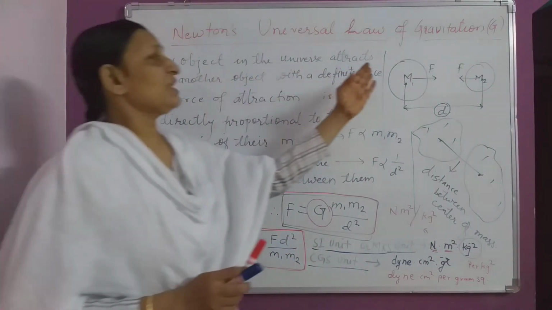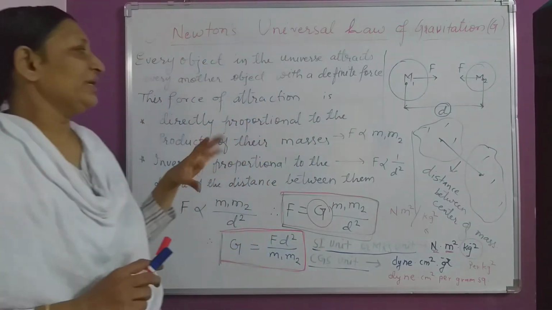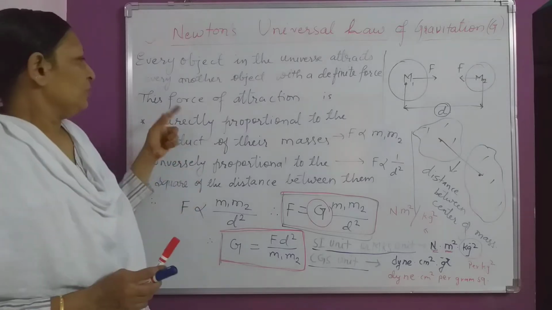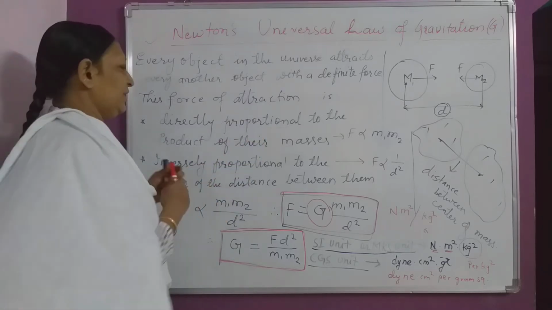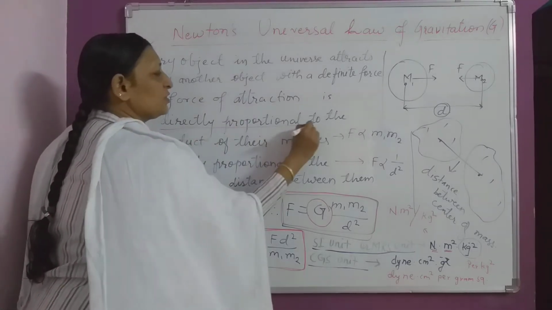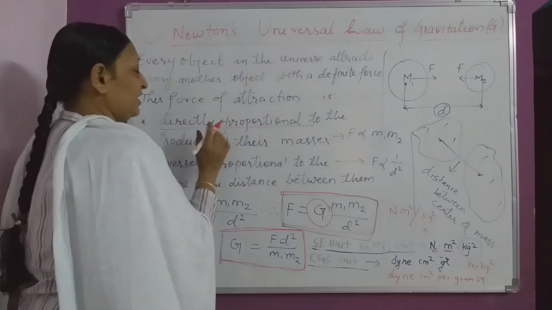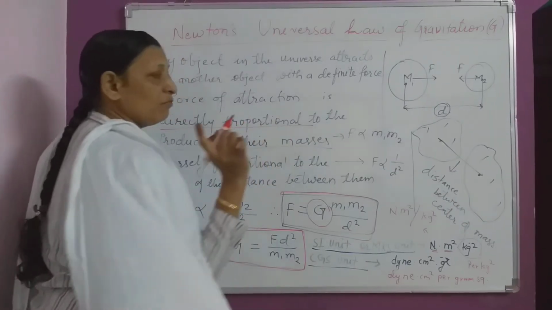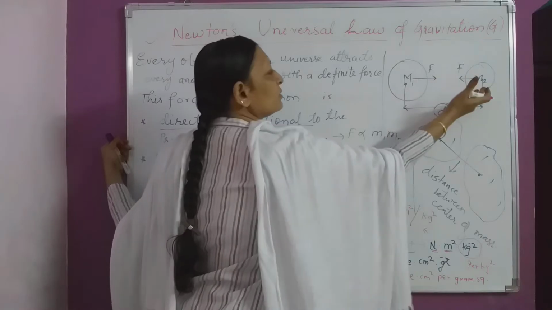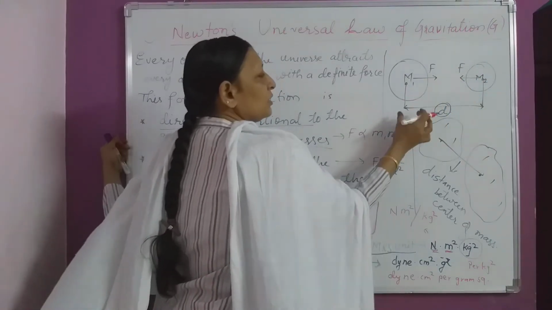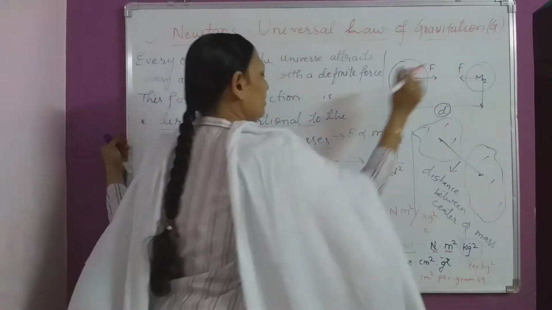Now, the force which is exerted by the first object on the second object and by the second object on the first object, how does it relate with the masses of both? The force of attraction is directly proportional to the product of their masses.